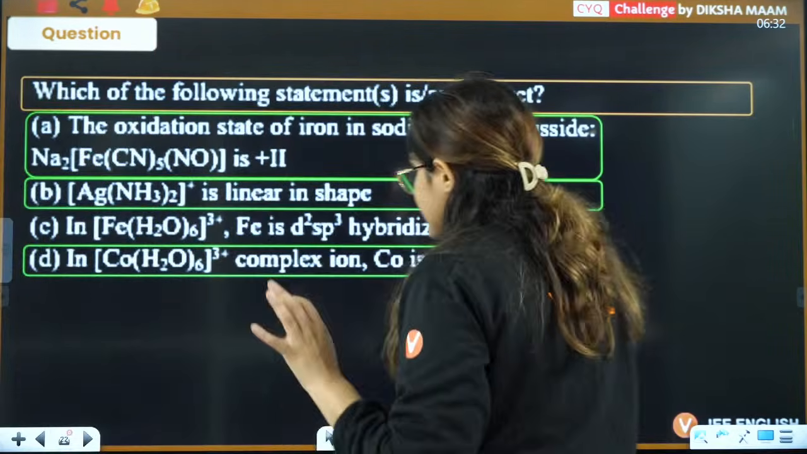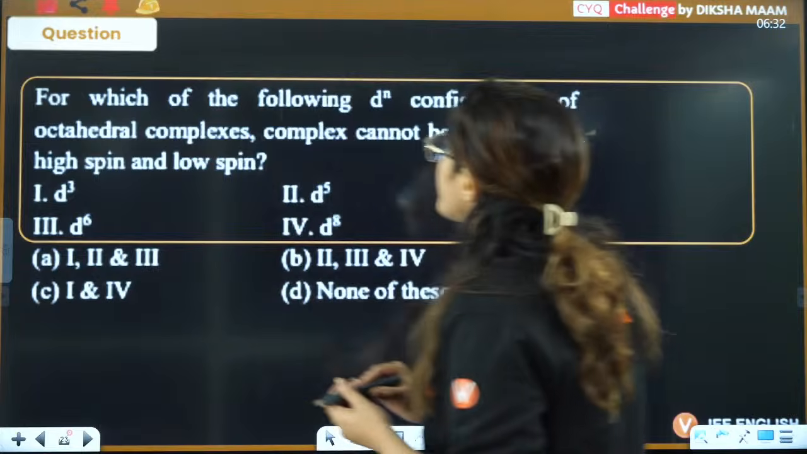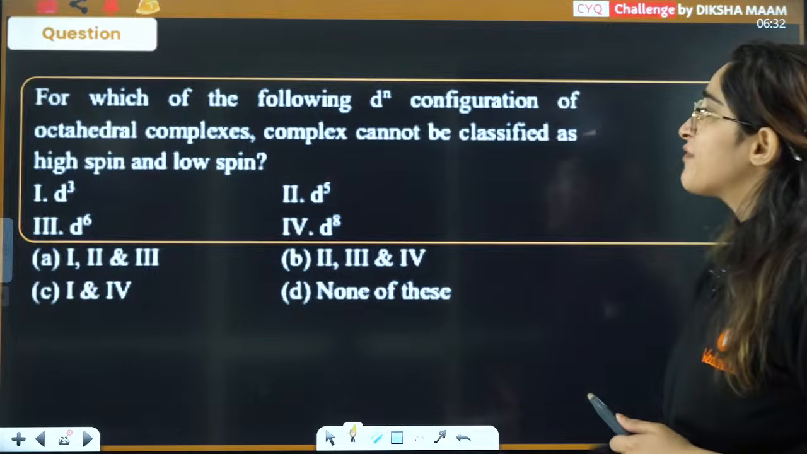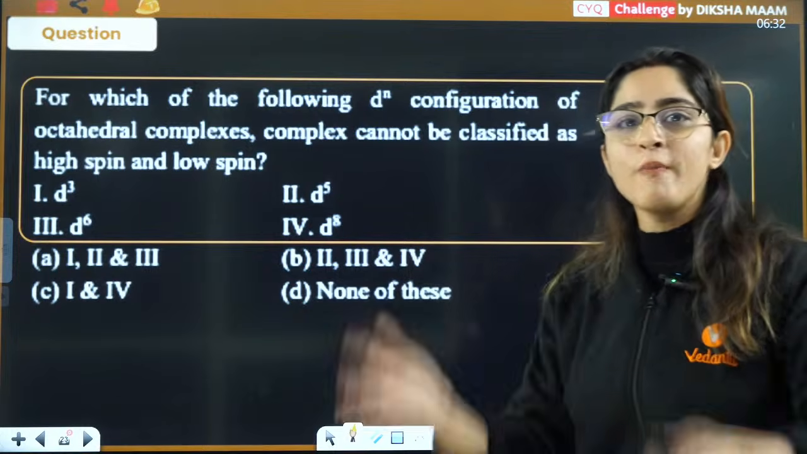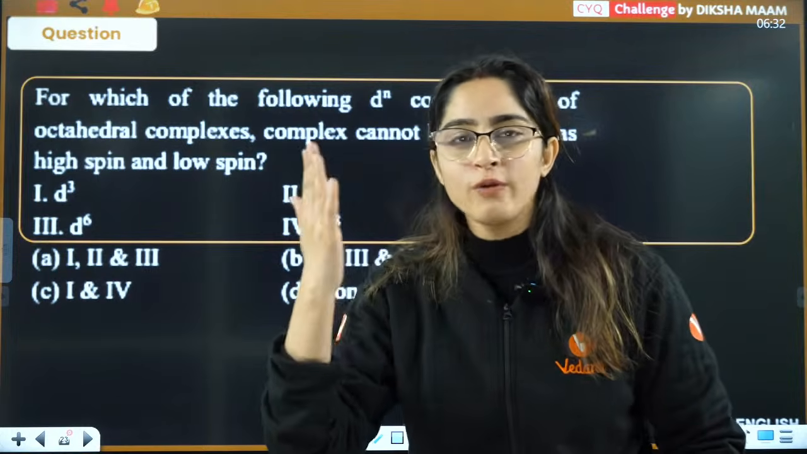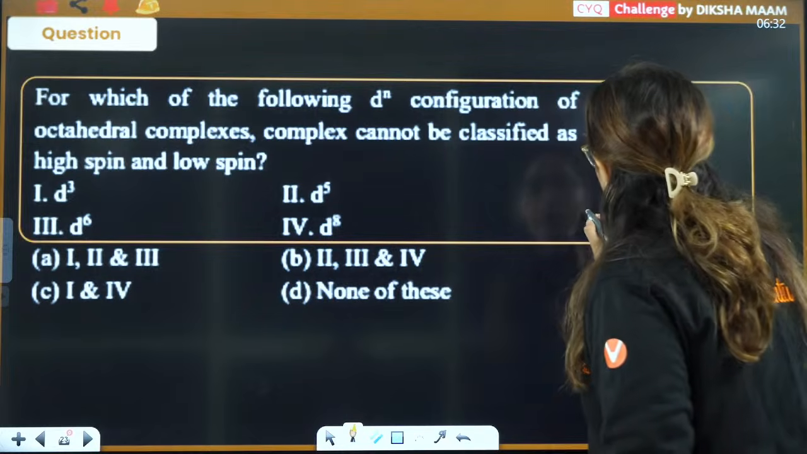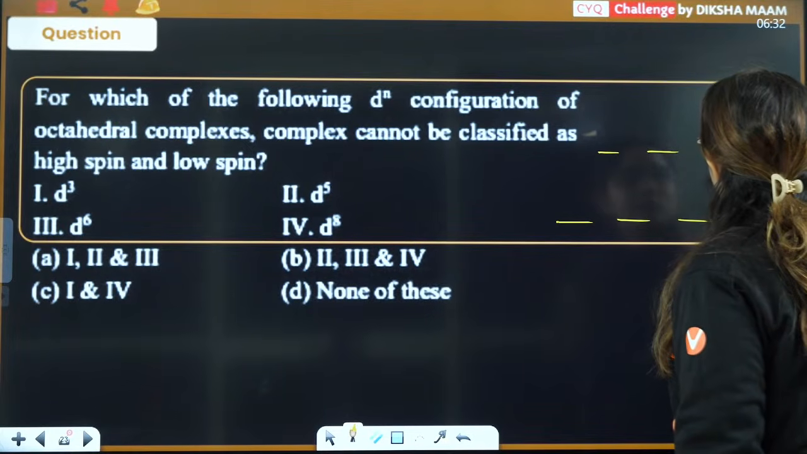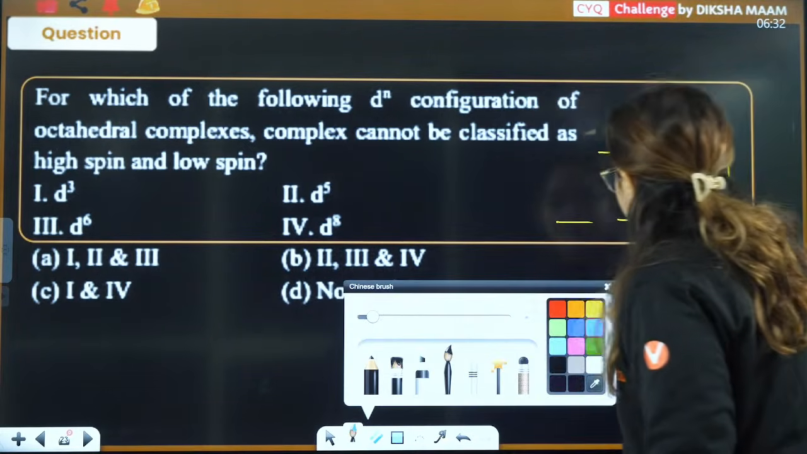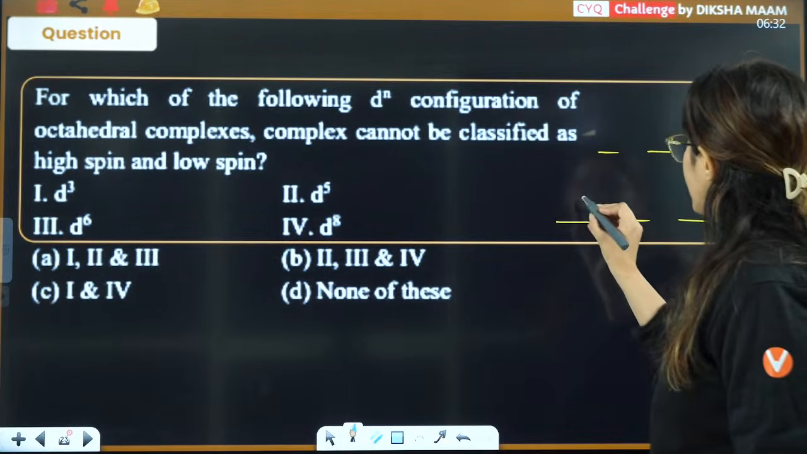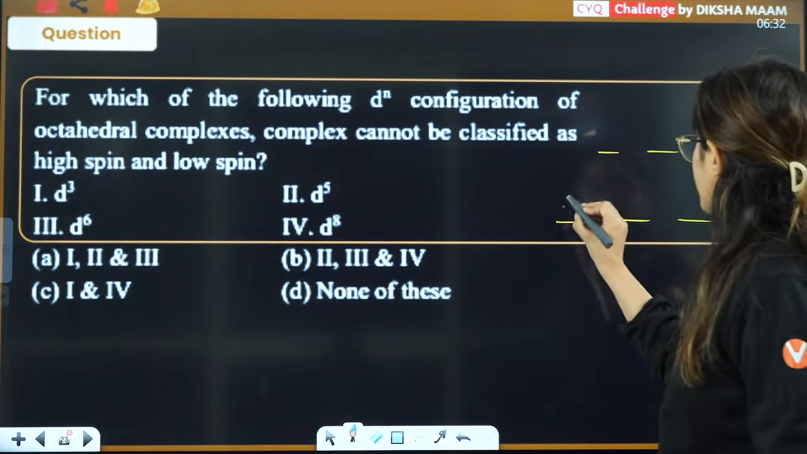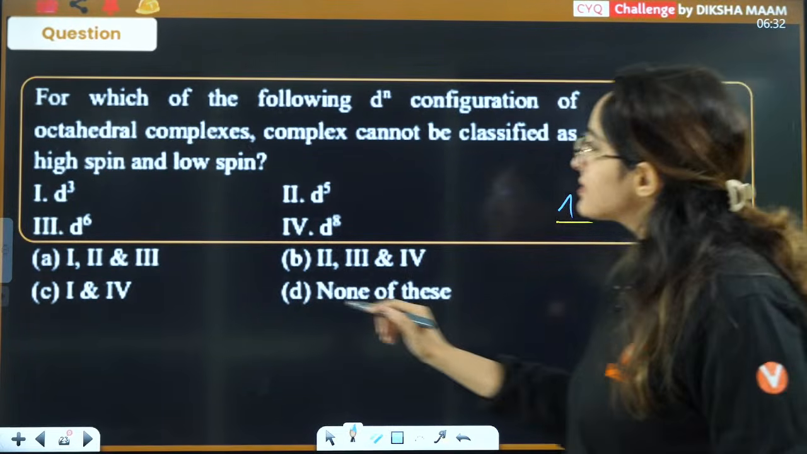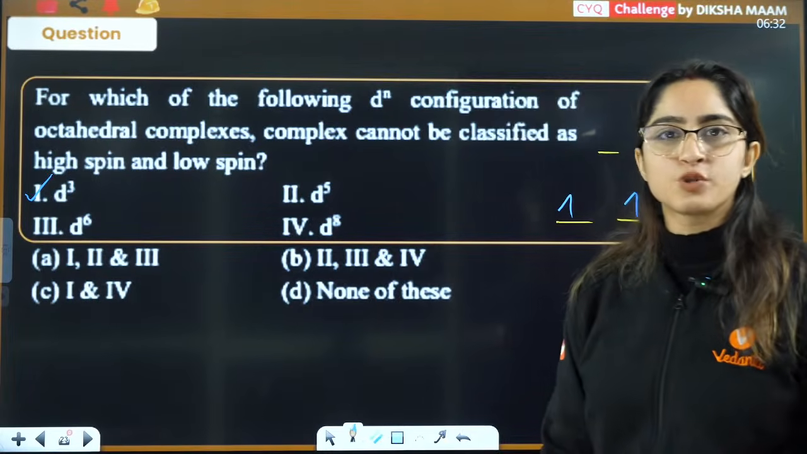Now let's see the next question: for which of the following d^n configurations can an octahedral complex not be classified as high spin or low spin? That means no matter whether pairing is there or not, it will always be the same. For that, draw the orbitals. This is t2g, this is eg orbital. If I fill 3, if I do the pairing, it will be this. If I don't do the pairing, it will be this. So we cannot define high spin, low spin for d3.